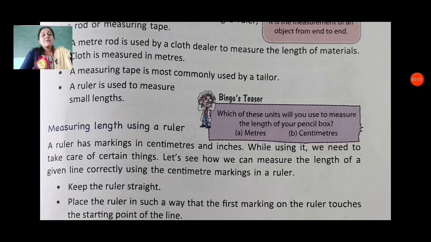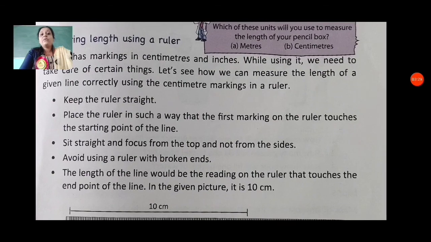So we have some ways we can take care when we measure something using a ruler. First, keep the ruler straight. When you use a ruler, keep it straight first. Place the ruler in such a way that the first marking on the ruler touches the starting of the line.